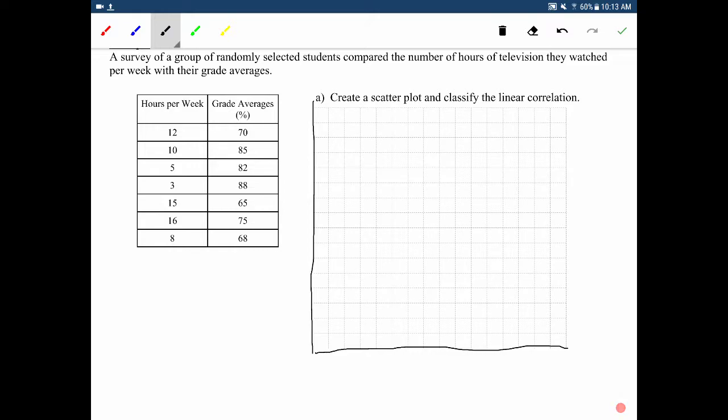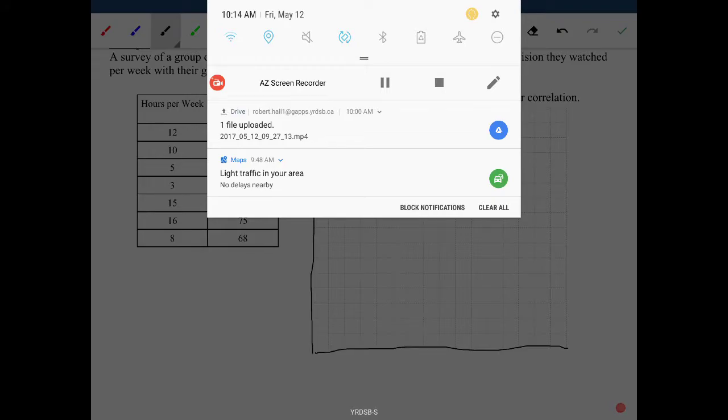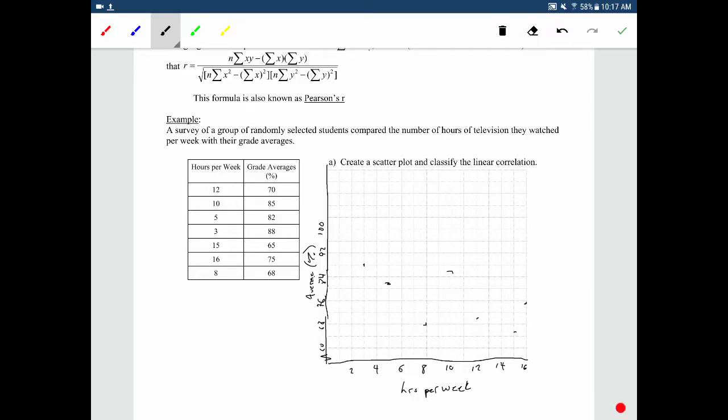Okay, so I'll tell you what I'm going to do. I'm just going to plot this data on the graph. I'm going to pause the video for it so that you don't have to sit there and watch me painstakingly write this out. Okay? I'll be back. And we're back, and there's my completed graph. It doesn't look great. It turns out it's really hard to do this on a tablet.